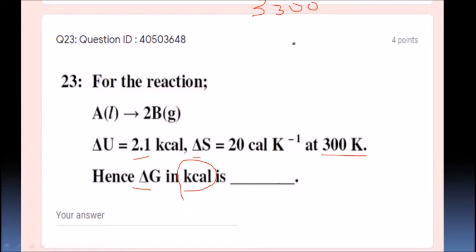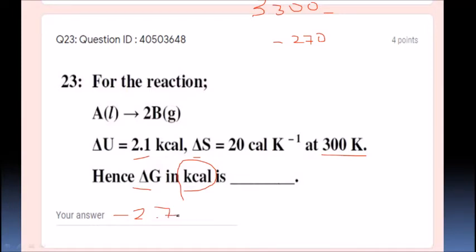So since we know delta H, delta G equals delta H minus T delta S, 3300 minus temperature. What is the temperature? 300. And what is the S? 20, right? 300 into 20 is 6000. 3300 minus 6000 is going to give minus 2700 calories. They are asking for kilocalories, so the answer is minus 2.7 kilocalories. This is very simple, students.